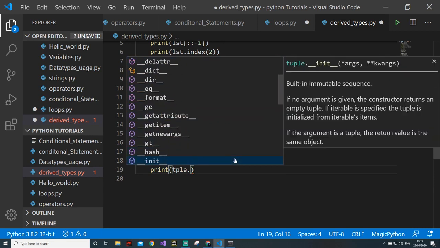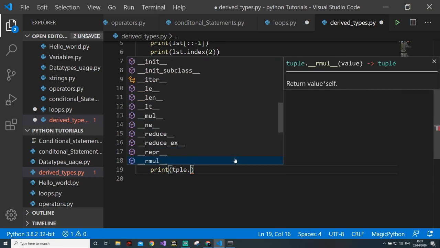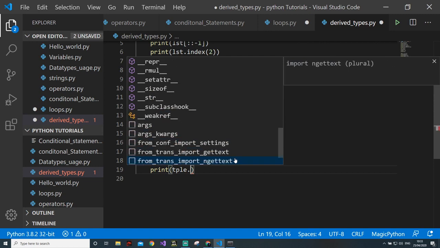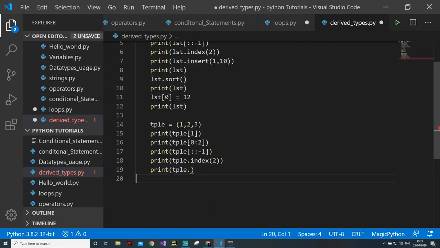See, you can't even append. So once a tuple is created, you can't do anything with that. Tuples are actually immutable. So if you want to constrain your program not to change anything within a tuple, you will do it like this, and this will actually help. If you pass this tuple into any other program, it will not change it. So tuples are indestructible, you can see.